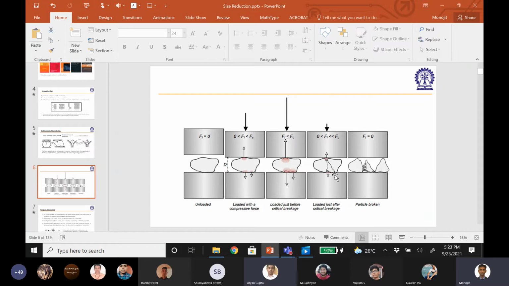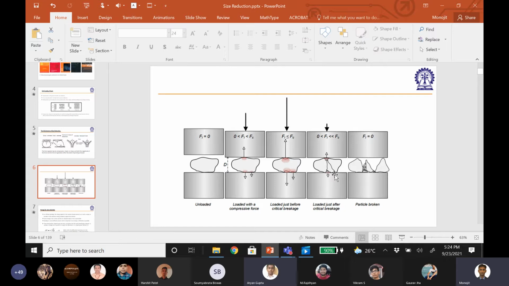Take any soft material again and try to break it. You will see at an intermediate stage that the particle has a crack, but the crack is not good enough that the particle ruptures into multiple fractions. I think you have seen this in practical life also. You have seen stones here and there which have a crack inside them but are not entirely fragmented into multiple sizes. Have you seen that?